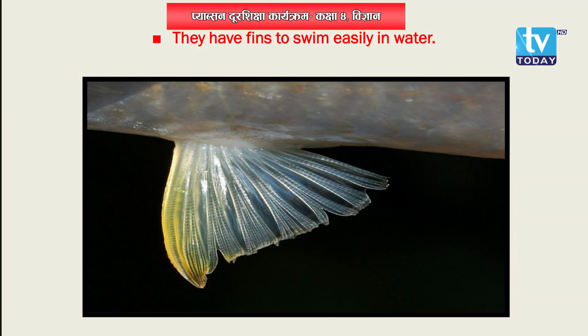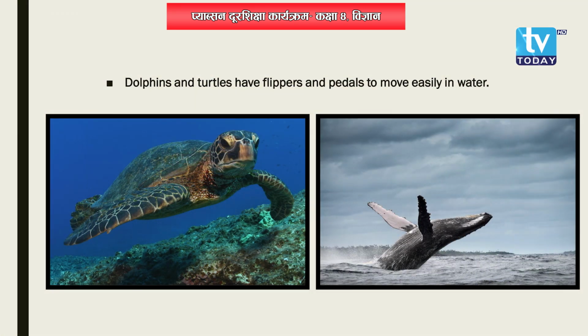Then moving on to the next point, they have fins to swim easily in water. Fishes and whales have fins to swim easily in water. Also, talking about animals like dolphins and turtles, they have flippers or paddles to move easily in water.